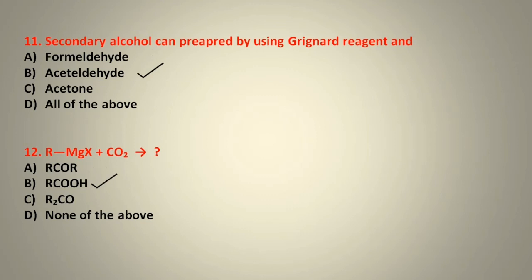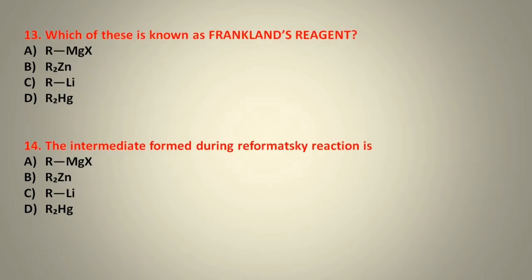Next question. Which of these is known as Frankland's reagent? So our correct option is option number B, which is R2Zn. Next, the intermediate formed during Reformatsky reaction is RMgX, R2Zn, RLi or R2Hg. So our correct option will be option number B, R2Zn.